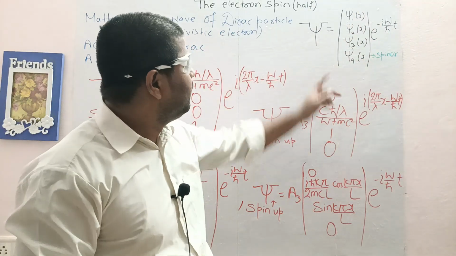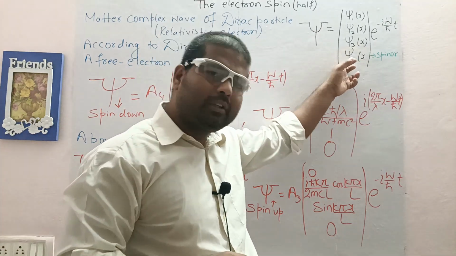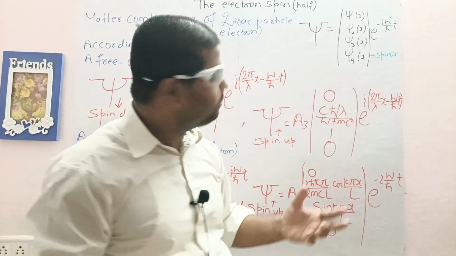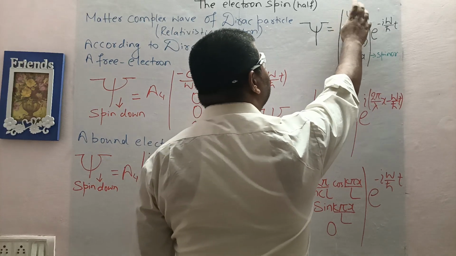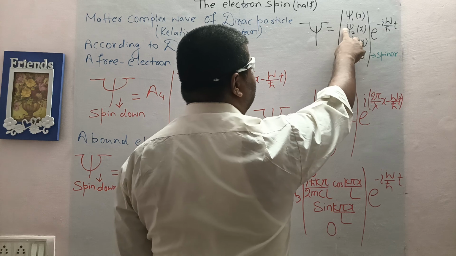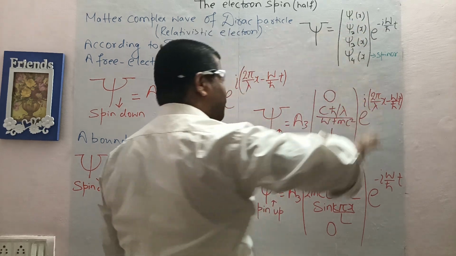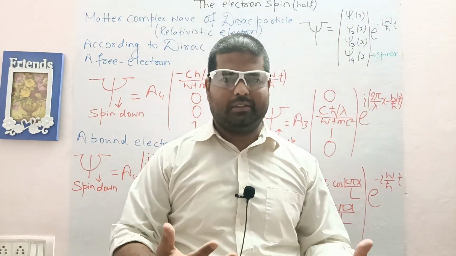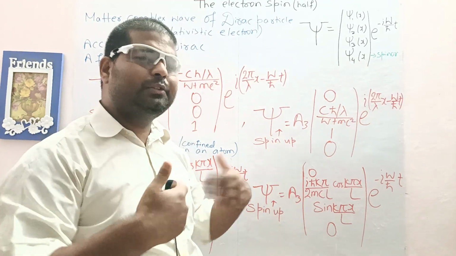But see the difference between the Dirac matter wave form and the Schrodinger matter wave form. In the Schrodinger matter wave form, there was just one amplitude component, but in the Dirac matter wave form there are 4 amplitude components, and from here a spin begins. The existence of a spin appears to begin.